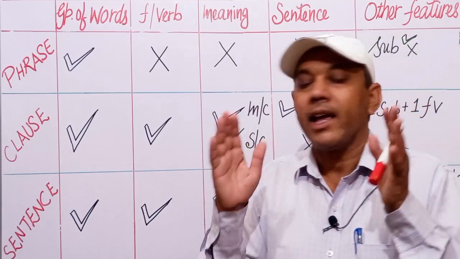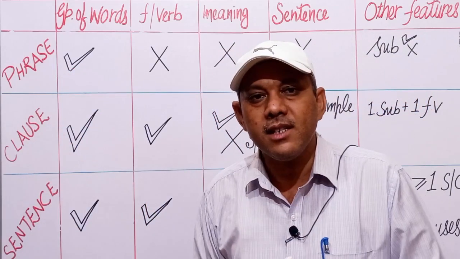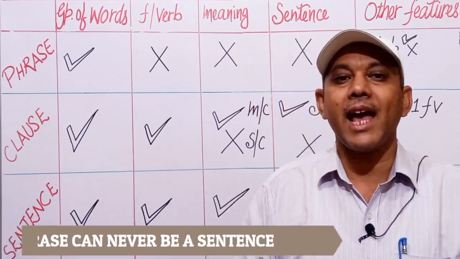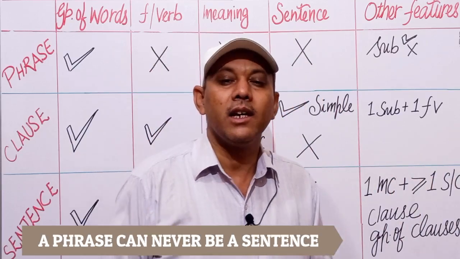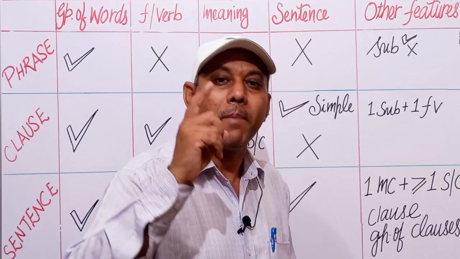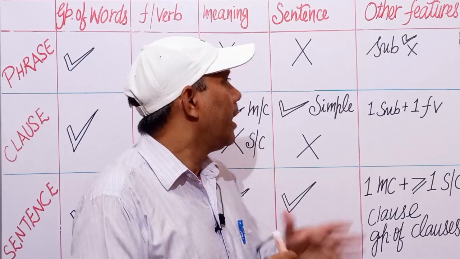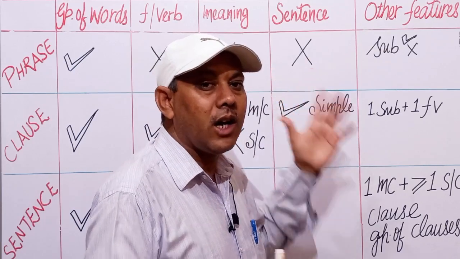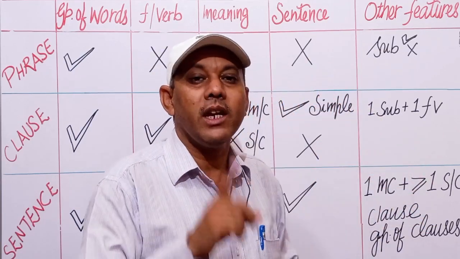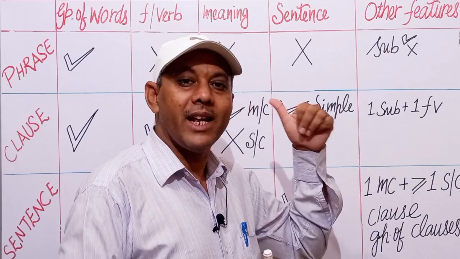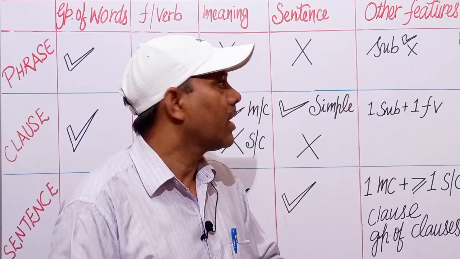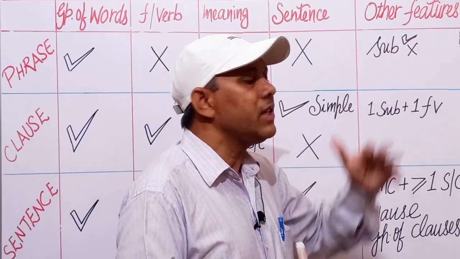Sentence. Can a phrase be a sentence? Never. A phrase can never be a sentence. Yes, it can be a part of a sentence, but not a sentence. Because for a sentence, we need a finite verb, and a phrase has no finite verb. Next is other features.